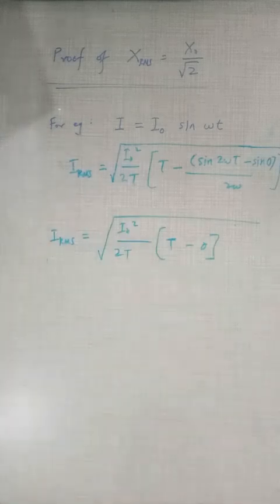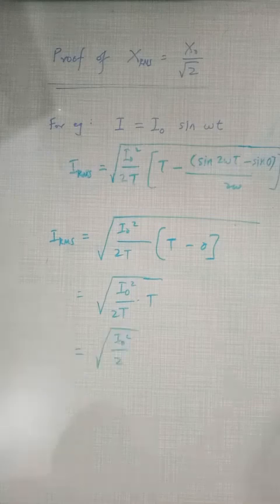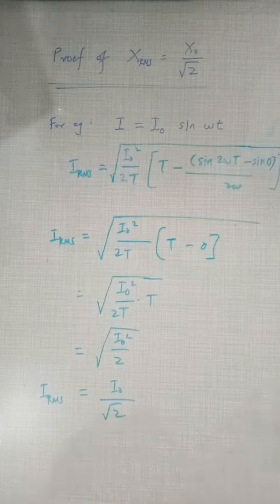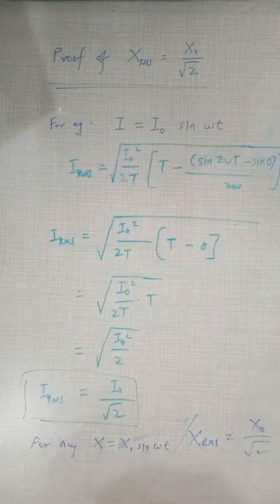Substituting, we will get T minus 0 inside the bracket, and finally it becomes the square root of I naught square divided by 2T into T. T will get cancelled. We will get the square root of I naught square divided by 2, and taking the square root, finally we will get I RMS is equal to I naught upon root 2. So this is the proof, and it is applicable for any sine wave function value, as x RMS is equal to x naught upon root 2. Thank you very much.